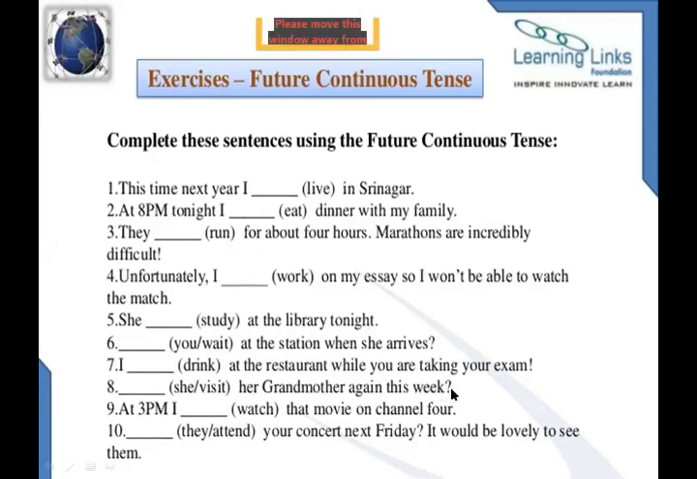This is the question form of the sentence, okay? At 3 p.m., I dash watch that movie on channel 4. Blank number 10. They attend your concert next Friday. It would be lovely to see them, okay? The exercises I have shown you are the homework for you, as a home task. You have to complete these exercises on your own.